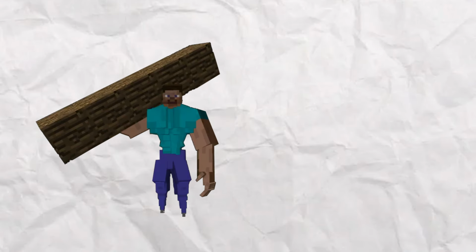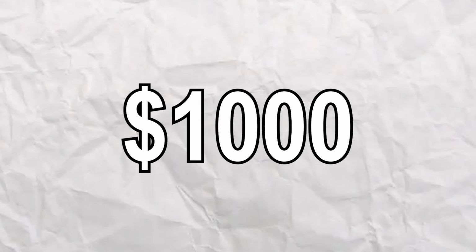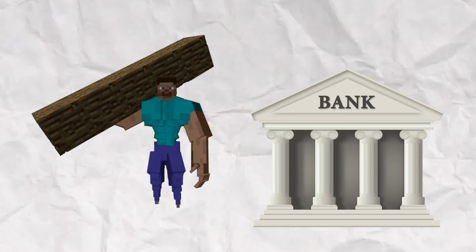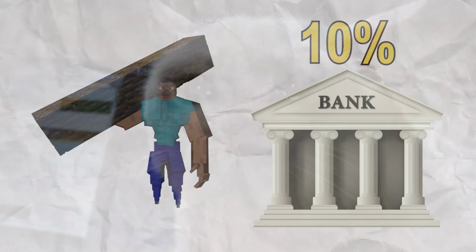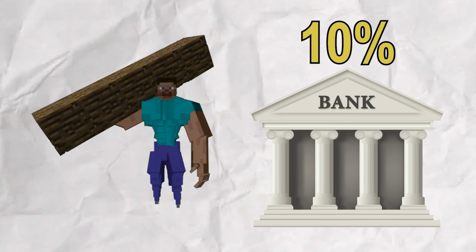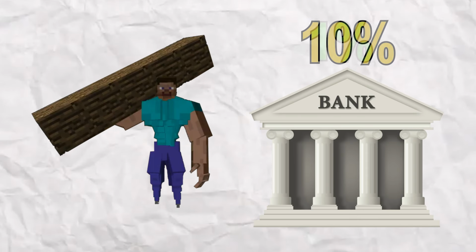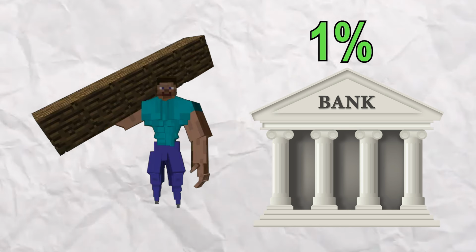This is Steve. Steve wants to start a lumberjack business, but needs a loan of $1,000 to start. However, he sees that the current interest rate is 10%, which is too expensive. The next day, however, the interest rate has dropped to 1%. Now, Steve makes the loan and starts his business, generating economic growth.